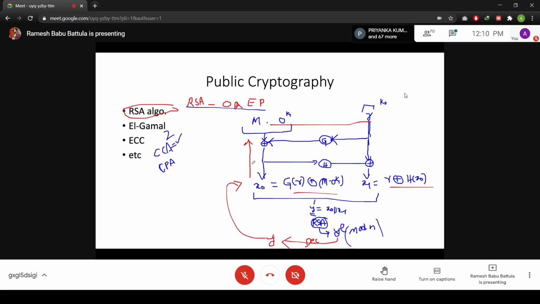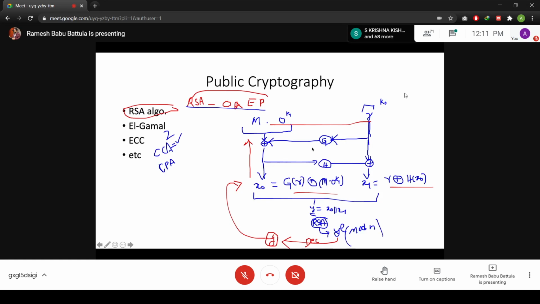You may have a doubt: how is this going to be CPA secure? Why? Because what information is going to be revealed? Information revealed is Y only, not M directly. So nobody can hack this particular variant of the RSA algorithm. Okay, so this is the CCA secure RSA version.